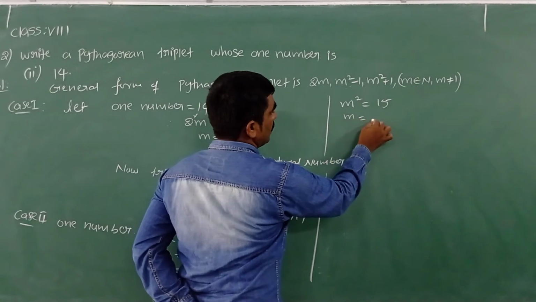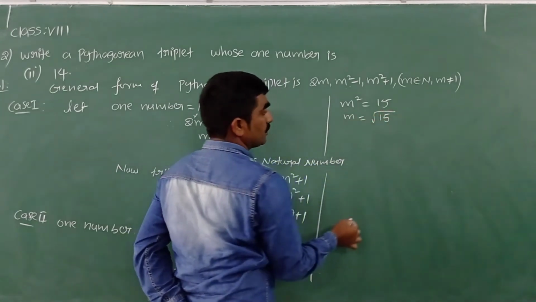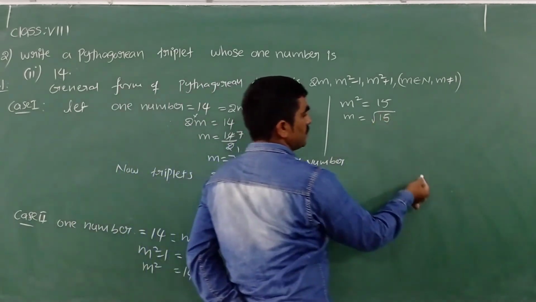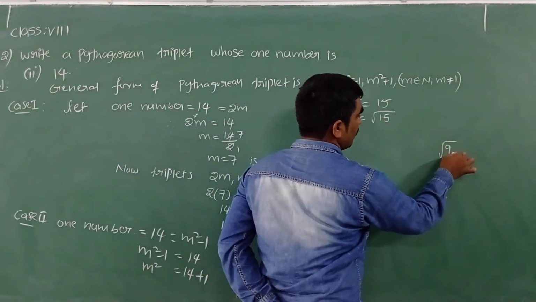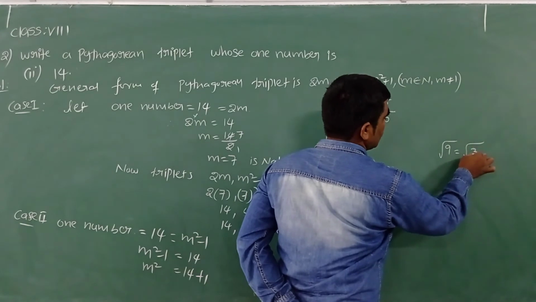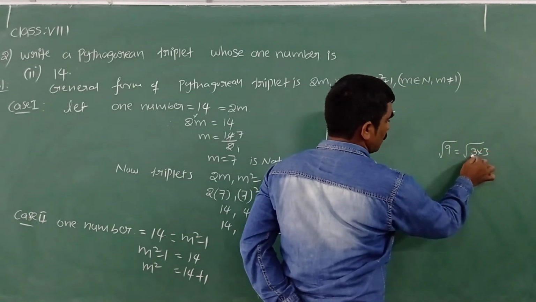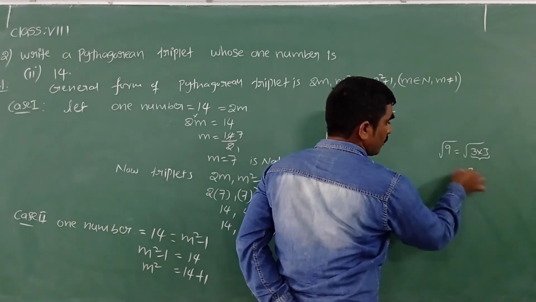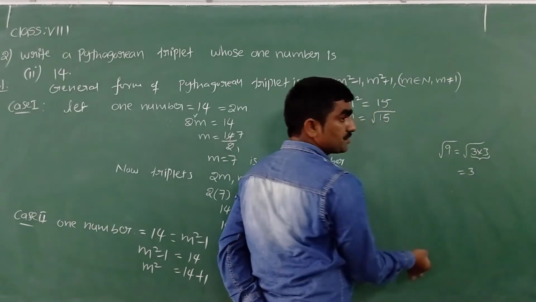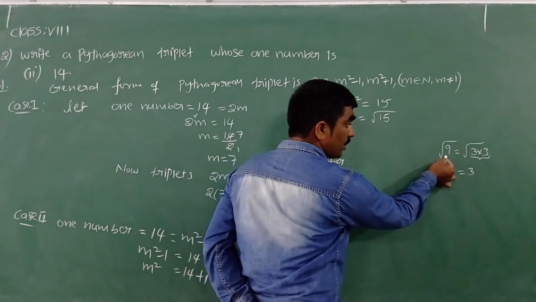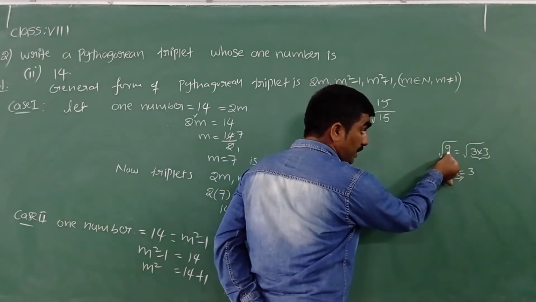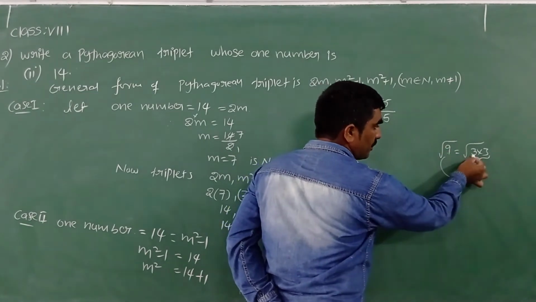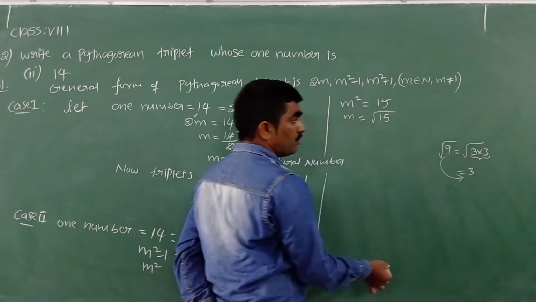M is equal to under root of 15. So 15 is not a perfect square. Suppose if I got under root 9, we can write under root 3 into 3. So for every two same numbers, we'll take one outside. The reason is it is square root. So what is the value of root 9? 3. So if it is a perfect square, when we have square root, for every two same numbers, we'll take one outside.